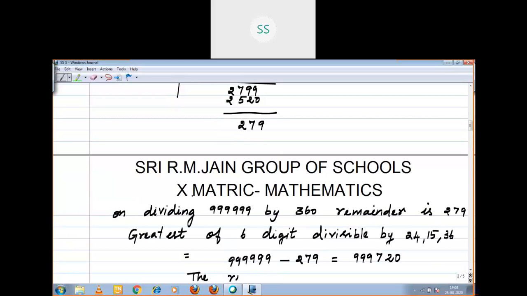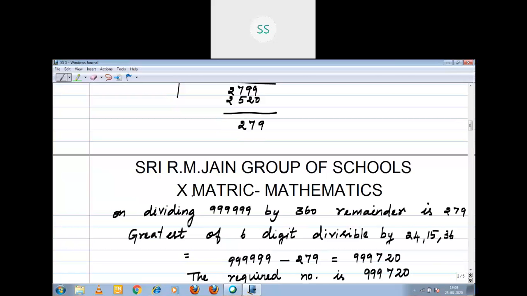That is, the required number is 999,720. Normally the 6-digit number is 999999, but they are expecting which is exactly divisible by 24, 15, 36. So you find the LCM, use that LCM and divide your 6-digit number.